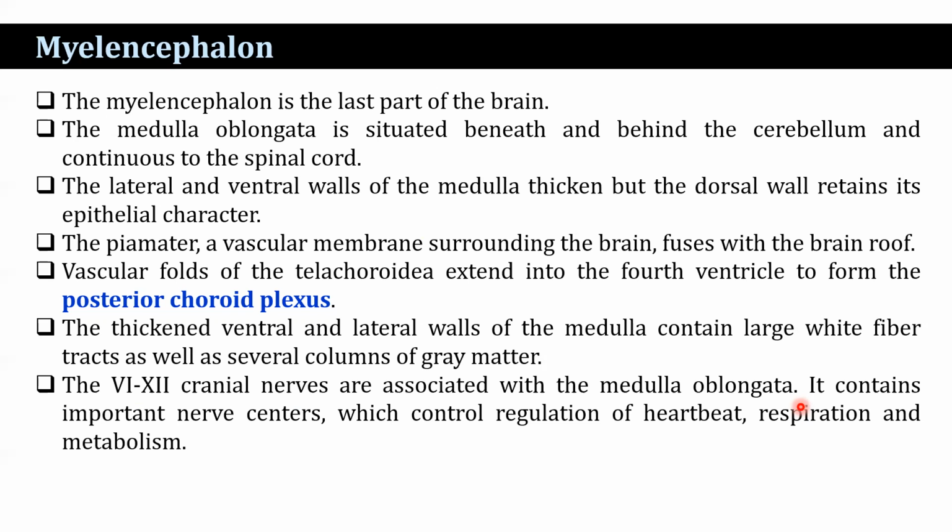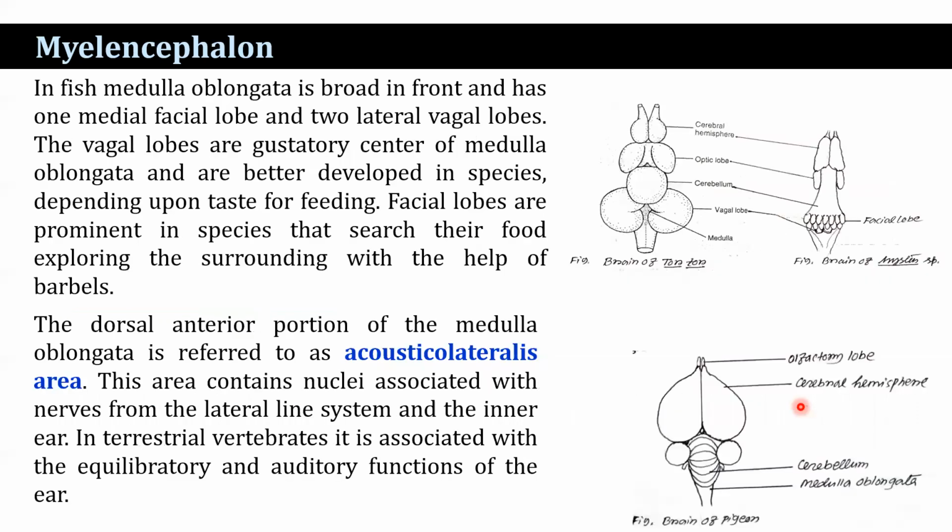The thickened ventral and lateral walls of the medulla contain large white fibered tracts as well as several columns of gray matter. In higher vertebrates, the integrity of the columns of gray matter in the brain is lost and a separation into various nuclei has occurred. Cranial nerves 6 to 12 are associated with the medulla oblongata. It contains important nerve centers which control regulation of heartbeat, respiration, and metabolism.